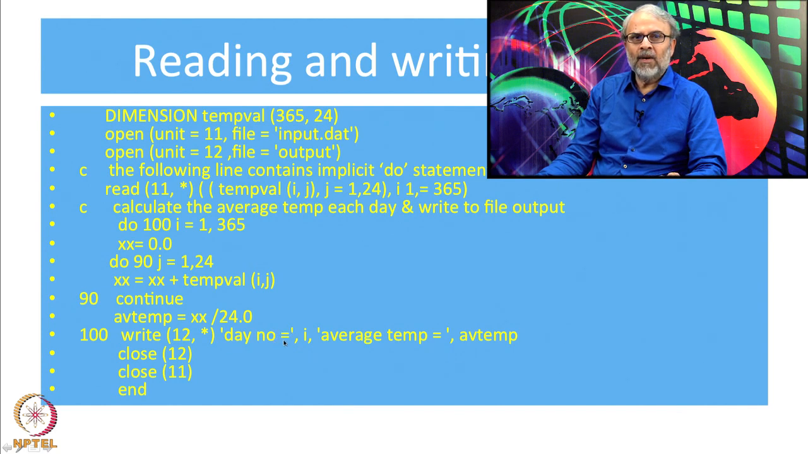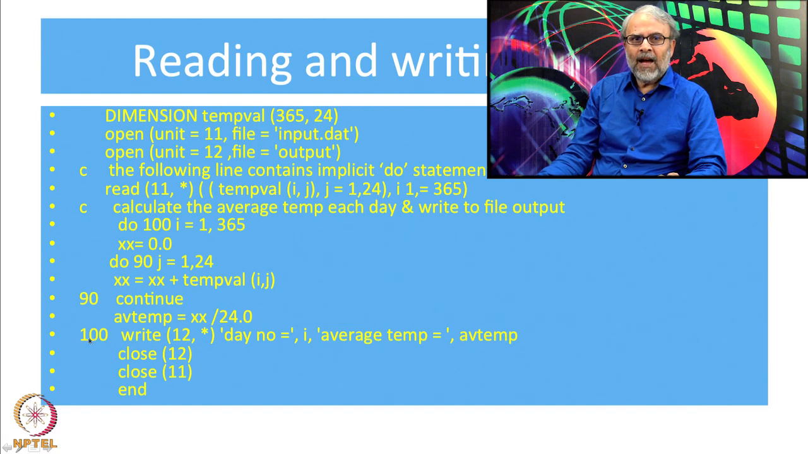So it will write day number equal to, comma I, which was 1, then again comma, again in quotation "average temperature equal to". This will be written again on the screen, comma AVTEMP. AVTEMP was calculated in the previous line. So through this write statement, the first time I come to line 100, when I is equal to 1, I write day number equal to 1, average temperature equal to the value of the temperature.